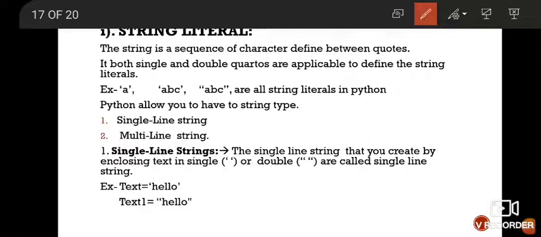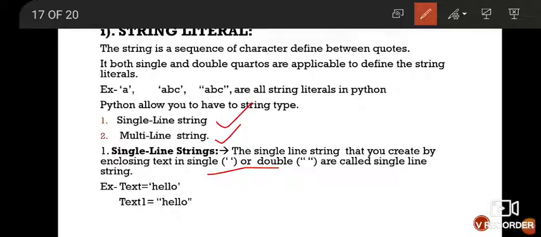So basically Python allows you two types of string. First is your single line string and second is your multi-line string. Let's discuss one by one. First is your single line string.